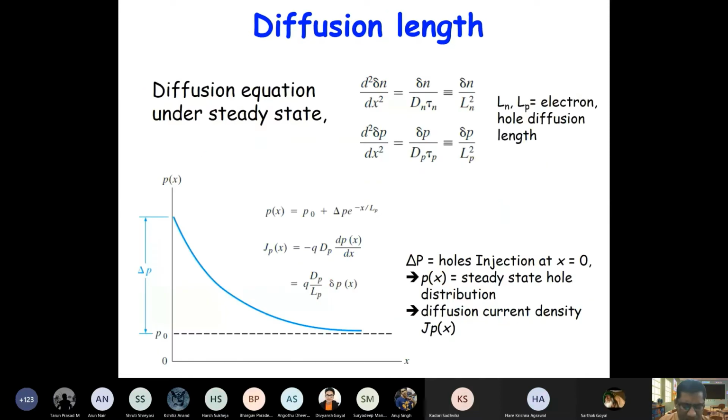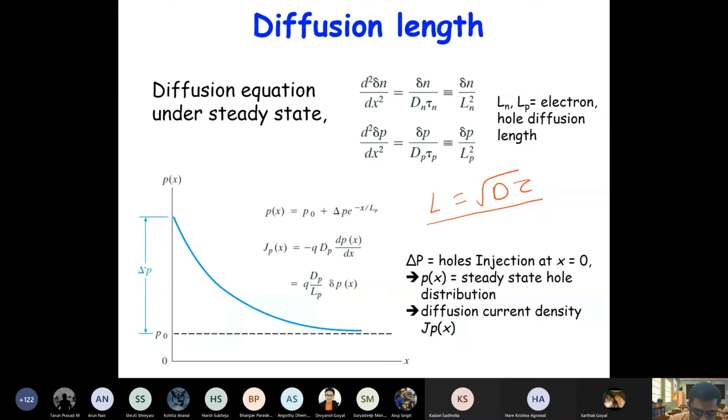Last class we discussed it, but let's begin from here. So diffusion length is defined as the square root of D tau, where D is the diffusion coefficient and tau is the carrier lifetime. Now, what is the physical meaning?